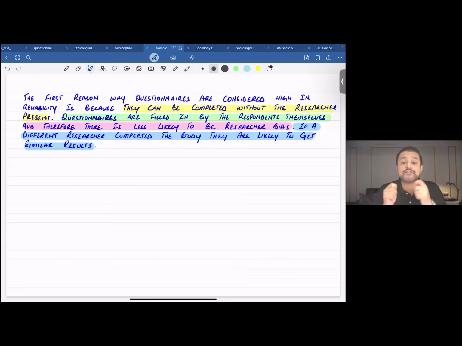So the first reason why questionnaires are considered high in reliability is because they can be completed without the researcher being present. Full stop. Questionnaires are filled in by the respondents themselves, and therefore there is less likely to be researcher bias. Full stop again. If a different researcher completed the study, they're likely to get similar results. Now, this is how you score 4 marks. You write another paragraph based on the same criteria, you get 4 more marks, 8 on 8 marks.